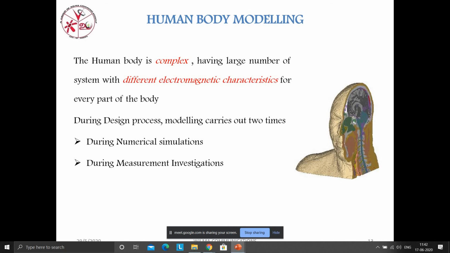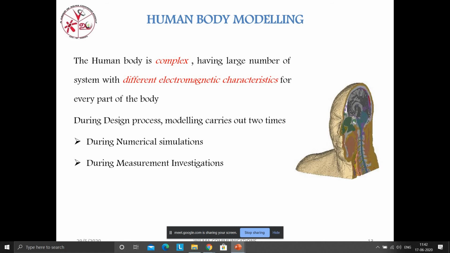Yesterday I told this is not possible. Why I told this is not possible: each and every organ has different dielectric constants, so we can't do the entire process for a single antenna. So we have to design each and every part with an individual antenna. Okay, so that's important.